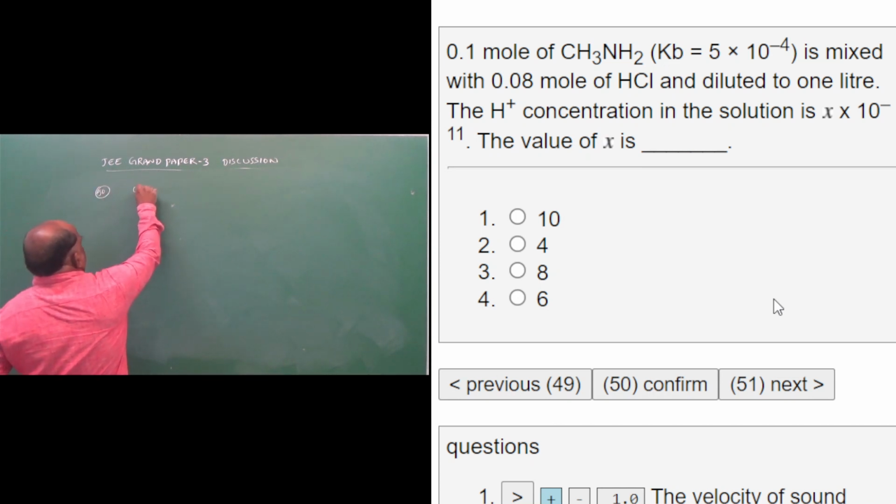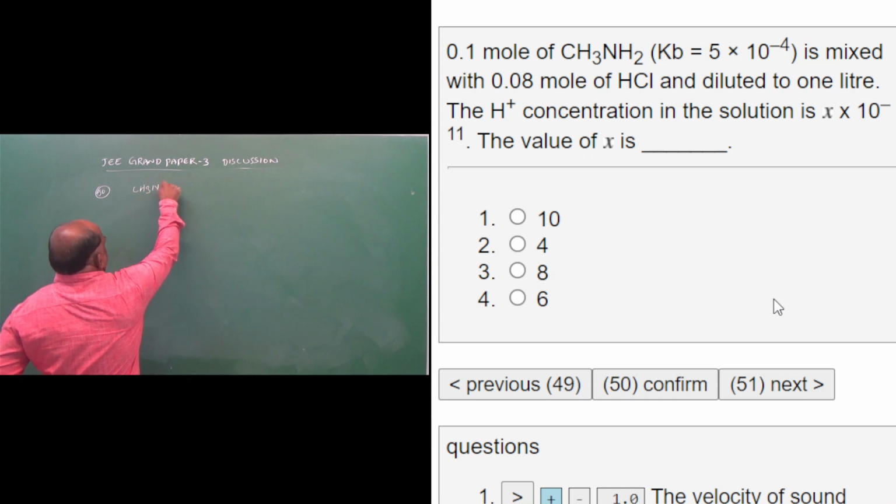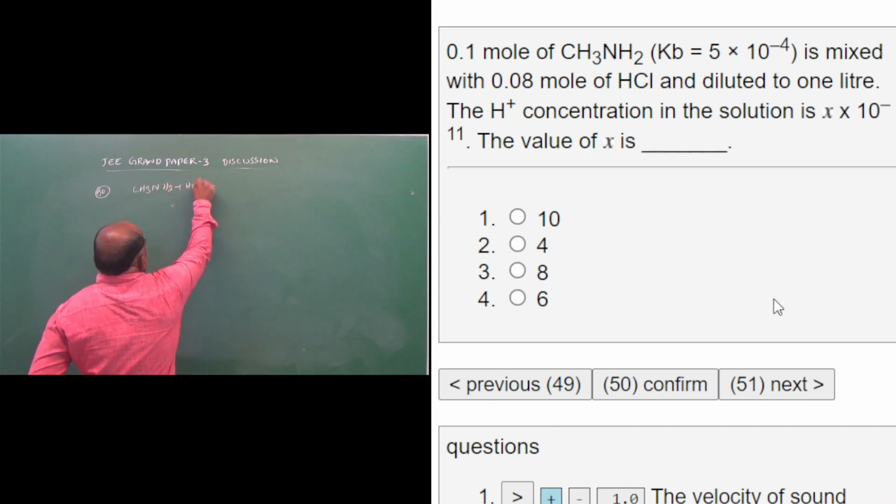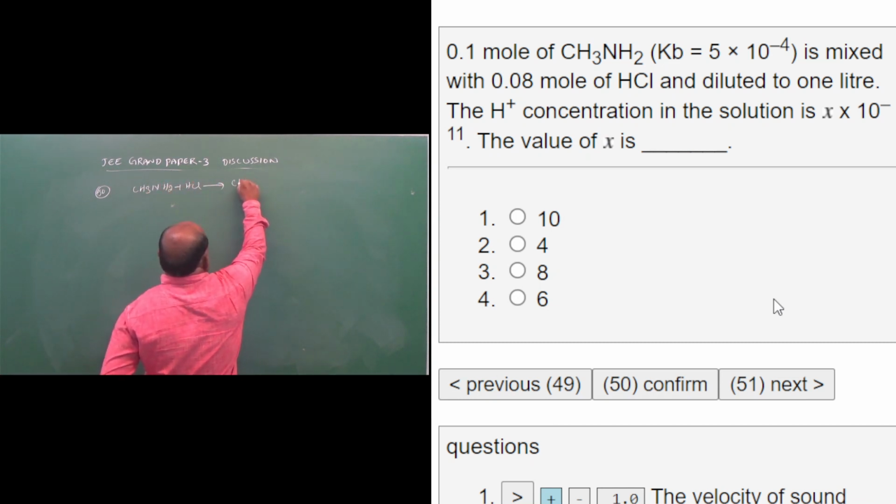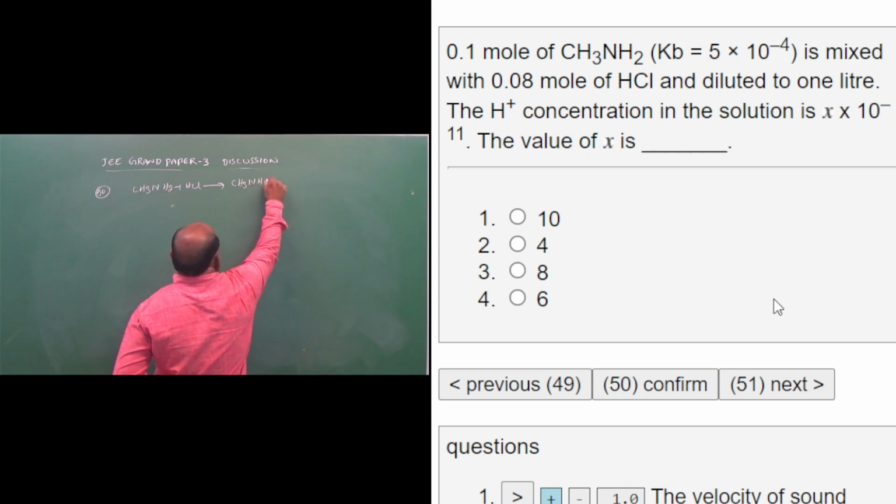So simple it is. CH3NH2 plus HCl gives rise to CH3NH3 plus Cl minus.